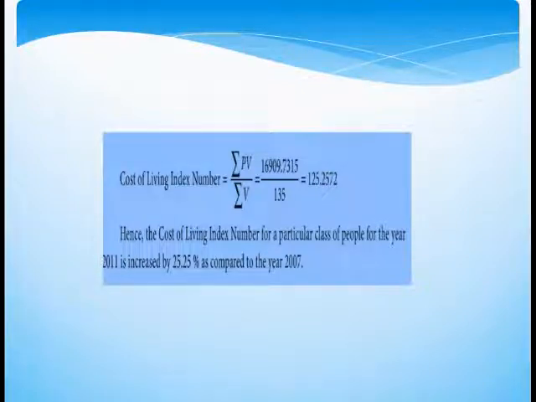16,909.7315 divided by 135 is equal to 125.2572. Hence, the cost of living index number for a particular class of people for the year 2011 is increased by 25.25% as compared to the year 2007.